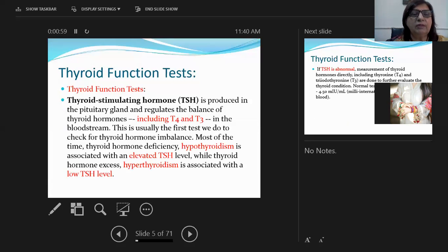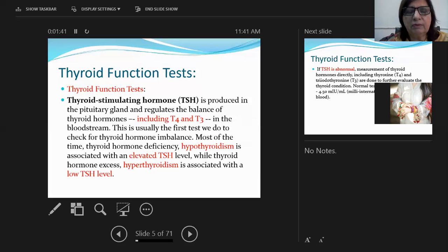Thyroid stimulating hormone, or TSH, is produced in the pituitary gland, and it regulates the balance of thyroid hormones, including T4 and T3, in the bloodstream. So thyroid stimulating hormone is produced by the anterior pituitary, and it regulates the blood levels of T4 and T3. This is usually the first test we do to check for thyroid hormone imbalance. Most of the time, thyroid hormone deficiency, that is hypothyroidism, is associated with elevated TSH levels, while thyroid hormone excess, hyperthyroidism, is associated with a low TSH level. So it is an inverse proportion.